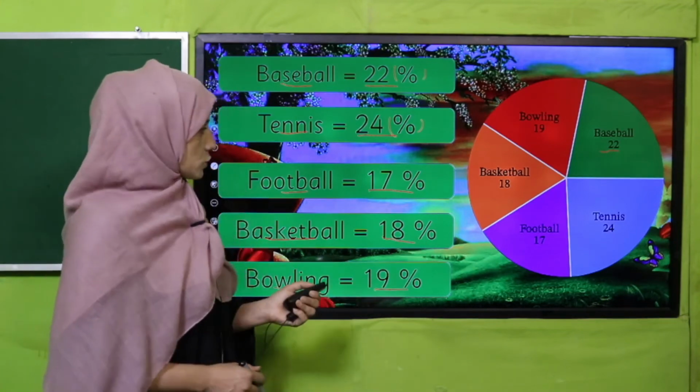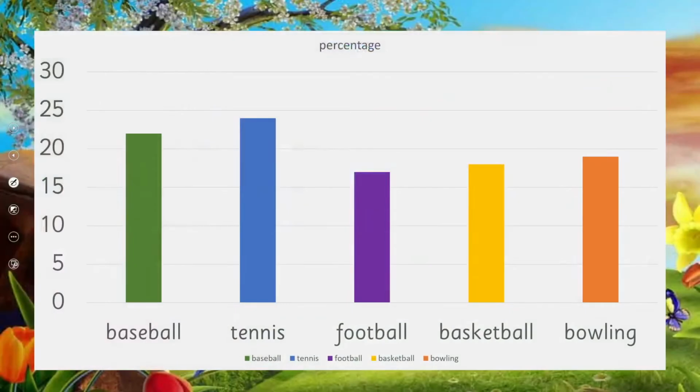Next, let's see the same data on a bar graph. What was baseball? Yes, 22. You can see these strips, and if we count the strips till here, it will be 24. I have done this till here.